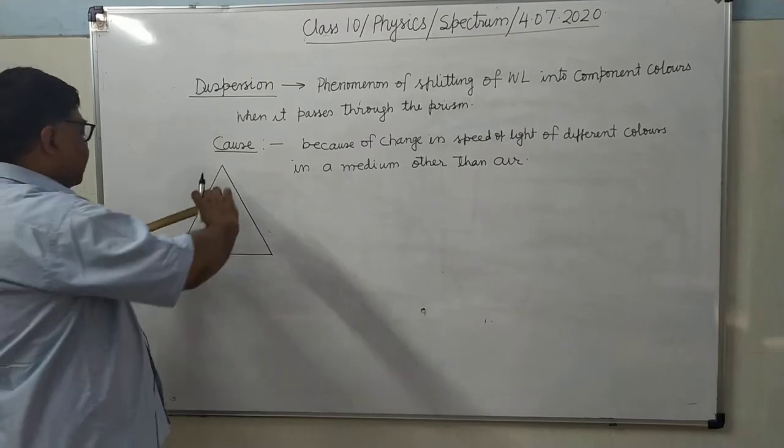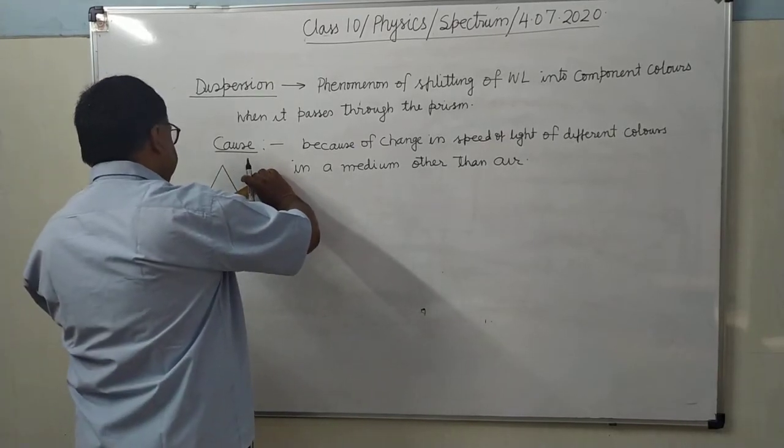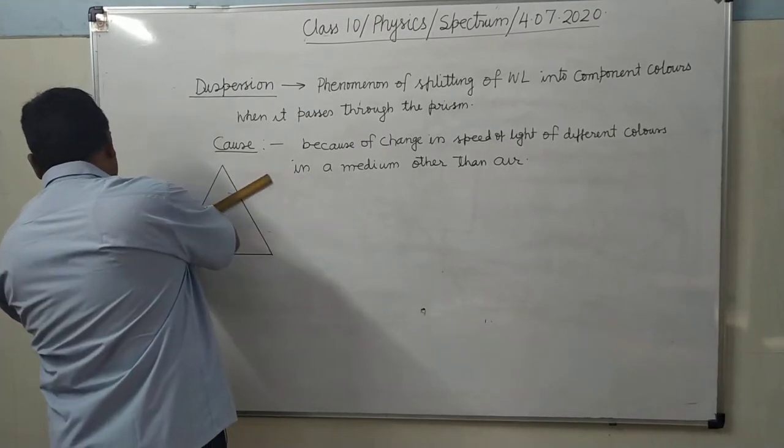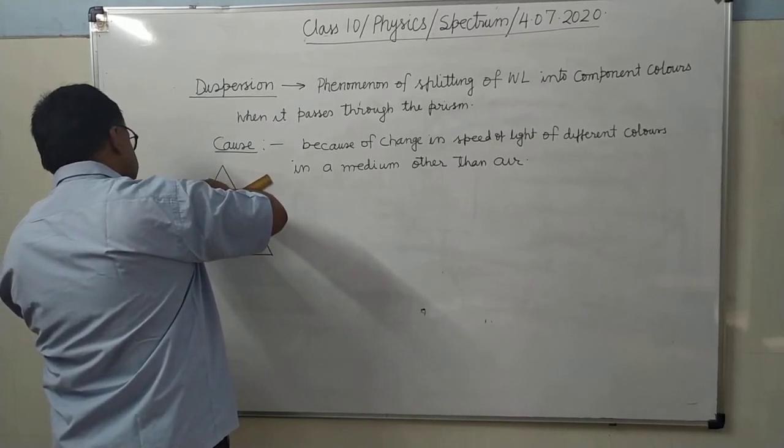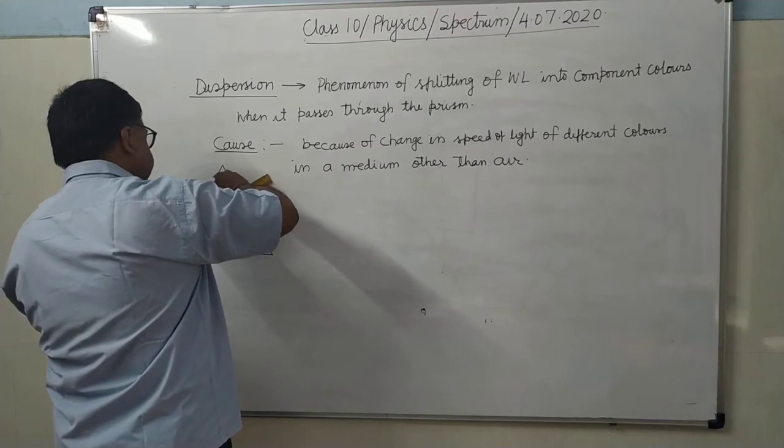This is a prism. On this, a white ray of light falls upon the left side surface. This is the original direction.